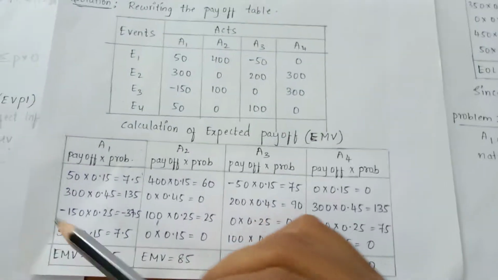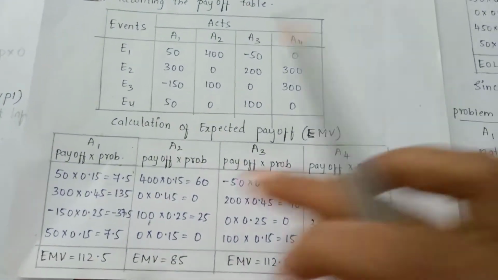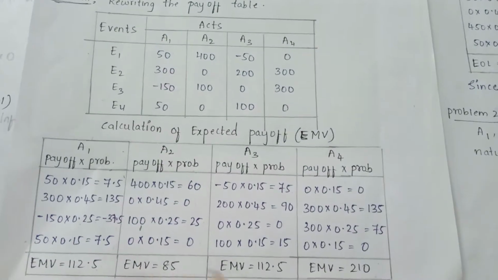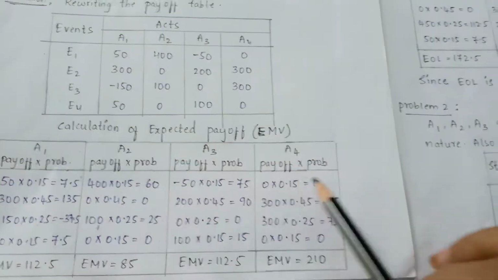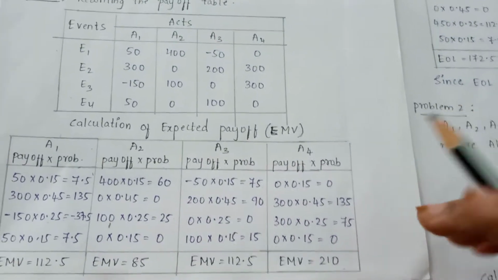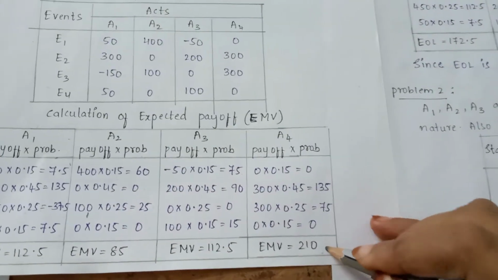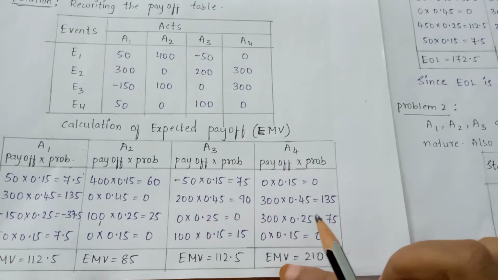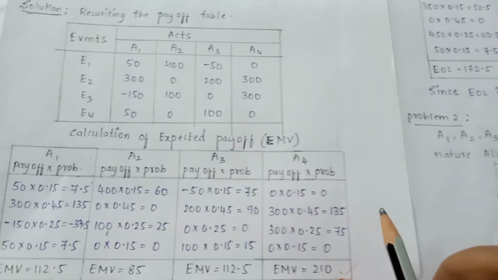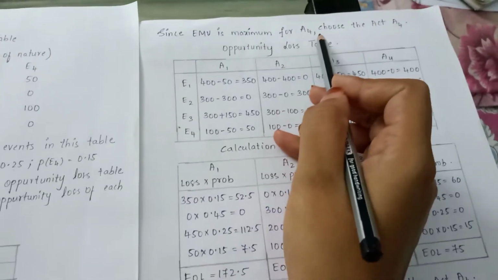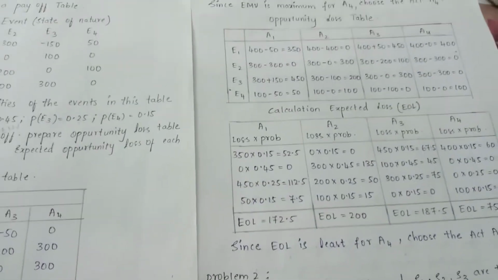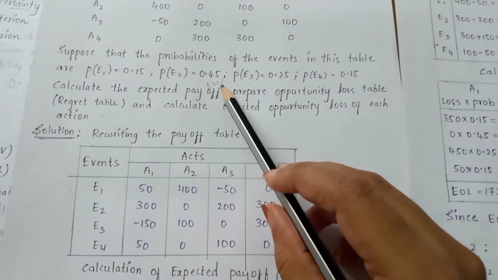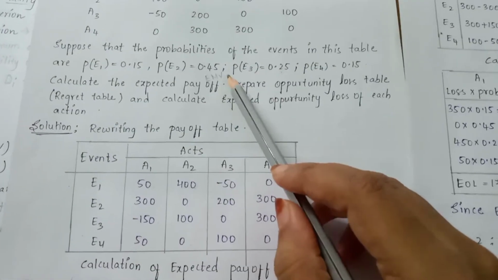So we have calculated the expected monetary value for the 4 actions, students. We need to take the action with the maximum EMV. Among these 4 actions, which action has the maximum EMV? Action 4. Here the EMV is 210, which is higher than the other EMVs. Since EMV is maximum for A4, choose act A4 as per expected monetary value. Clear? We are done with the expected payoff.